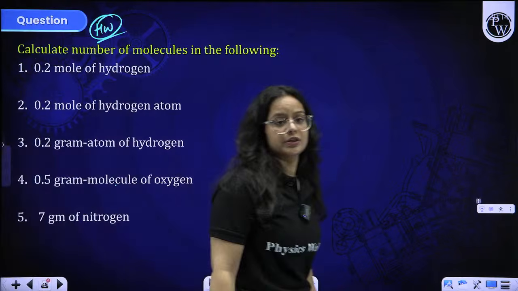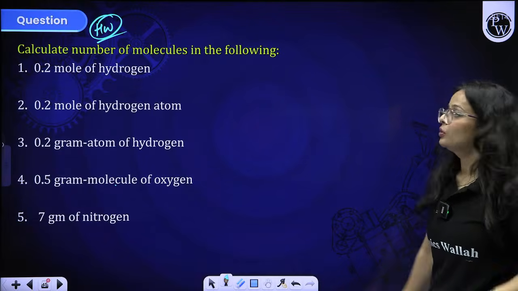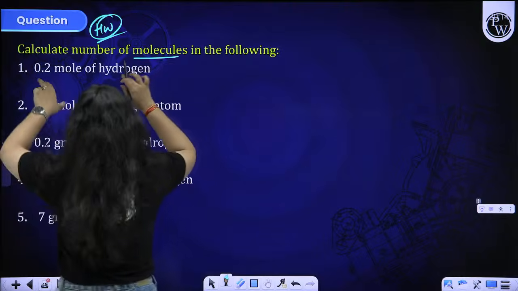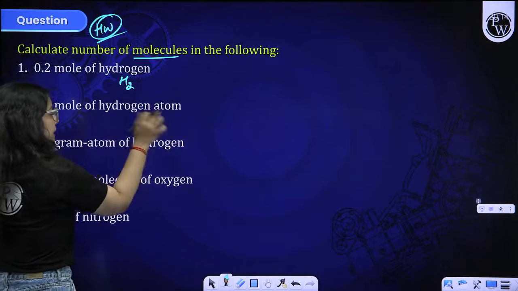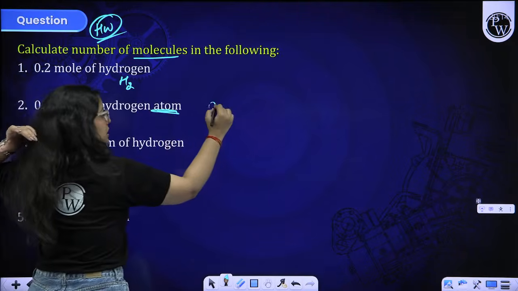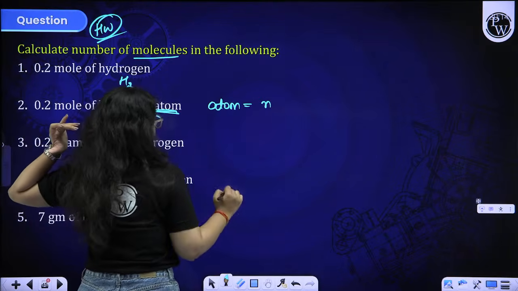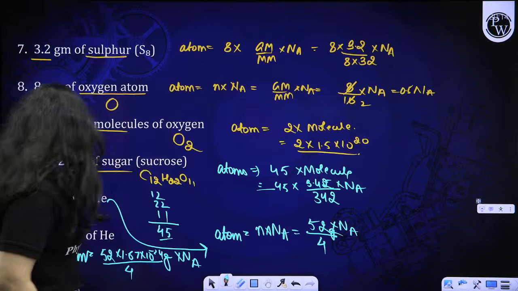These are the homework questions. You all have to solve these questions. They are asking you the number of molecules now, for 0.2 mole of hydrogen. Hydrogen is a molecule only, but here they are giving you the atom itself. So the atom is given to you, which means the particle formula is for atom only. Remember the particle formula that I told you.